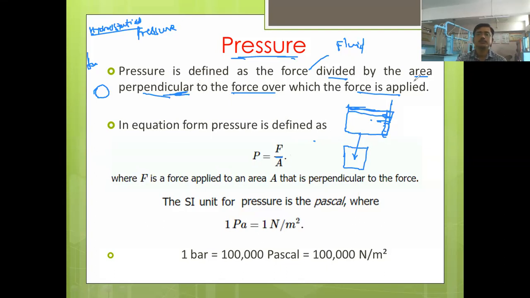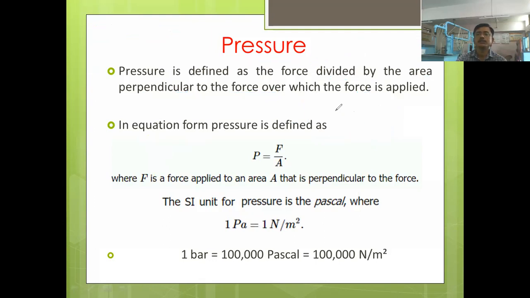The force divided by the area perpendicular to the force. How is that area perpendicular? To any surface or any area, the hydrostatic force always acts in the perpendicular direction. Suppose I clear the screen.